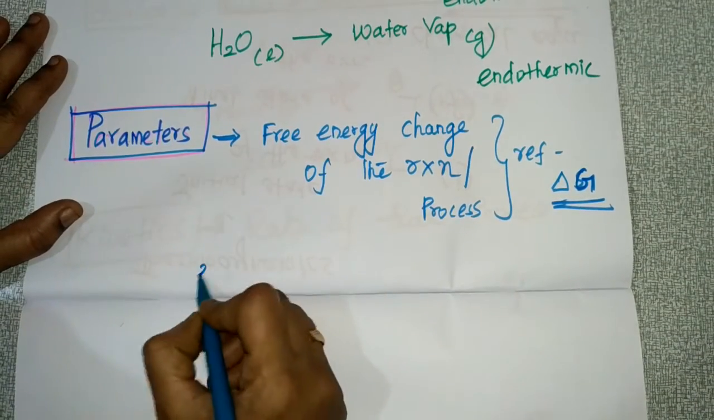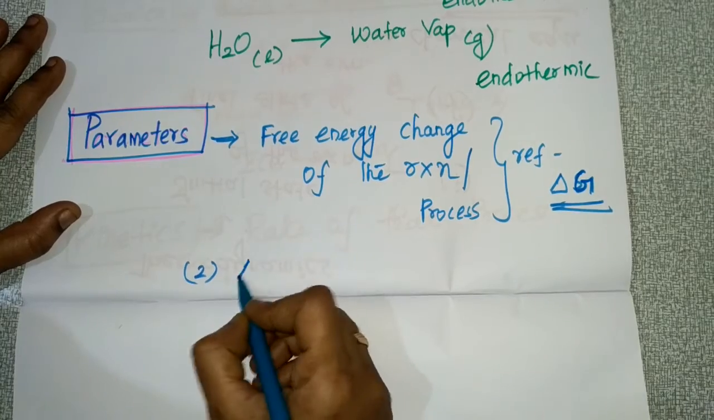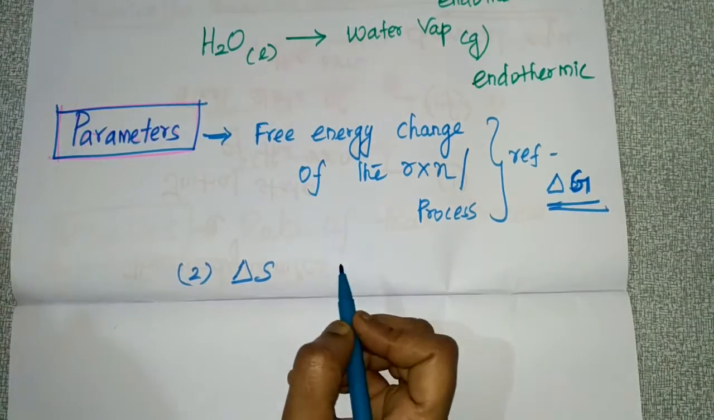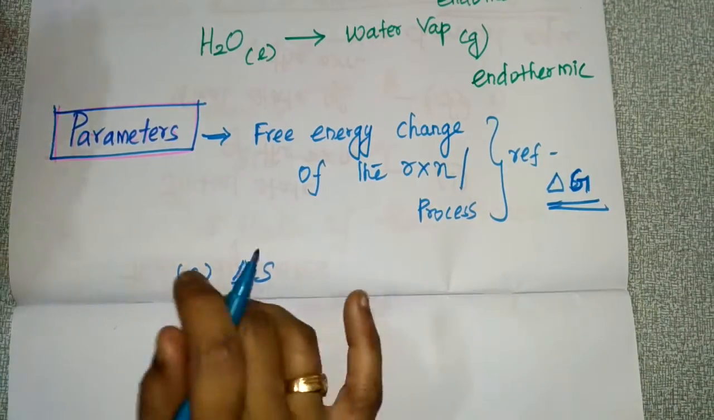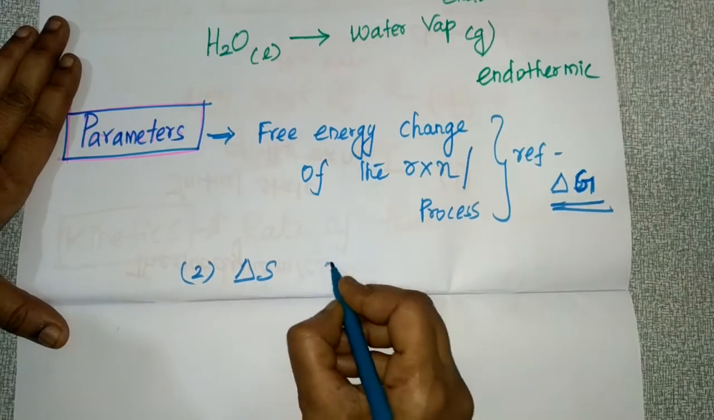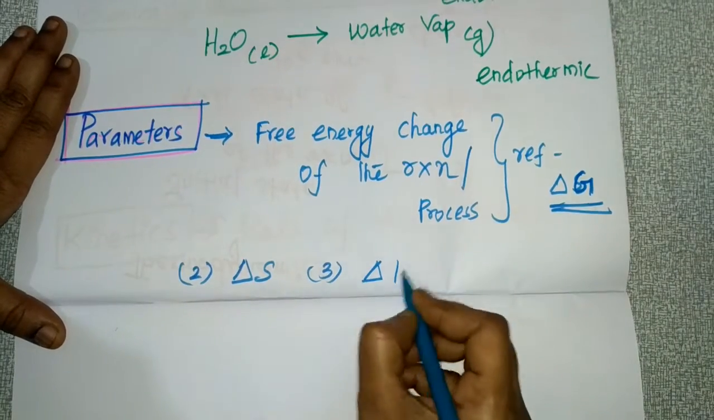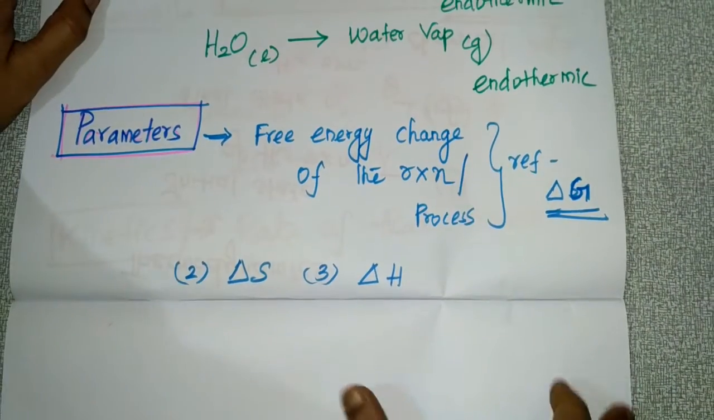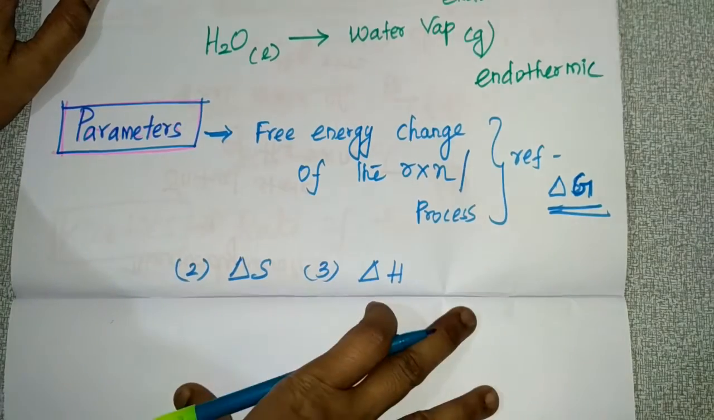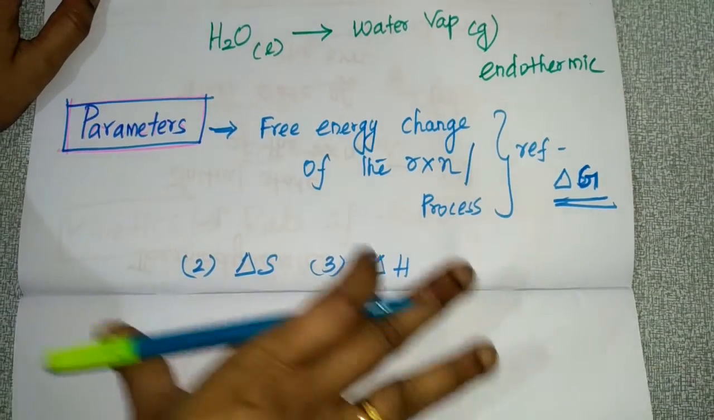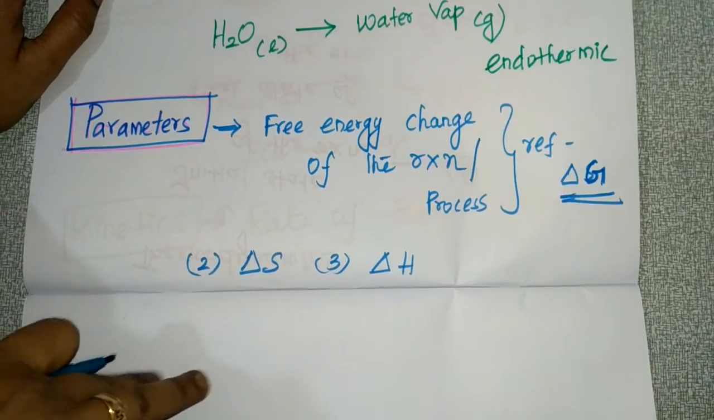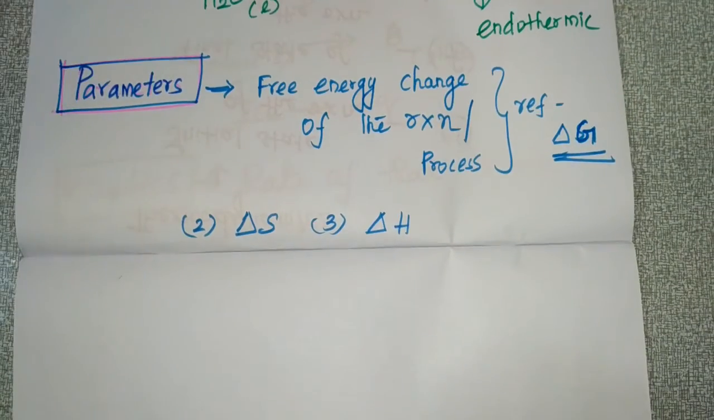Another parameter is entropy change, so that is del S. Del S is entropy change. And the next parameter is del H. These are the parameters which you had learnt in thermodynamics. And I'll give you another example.